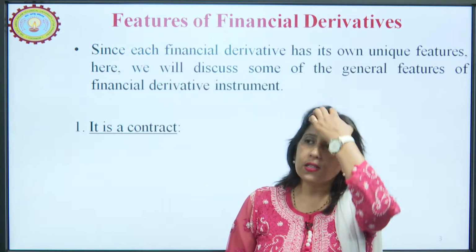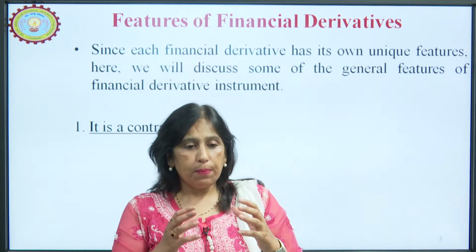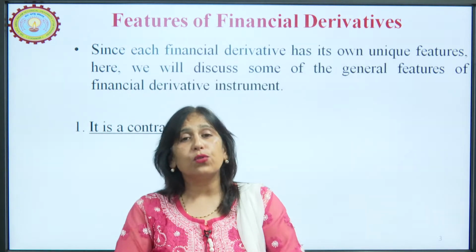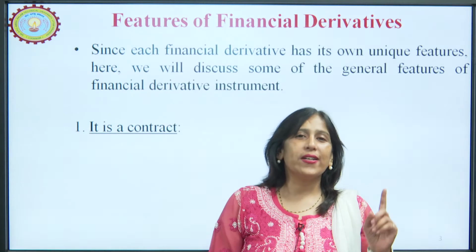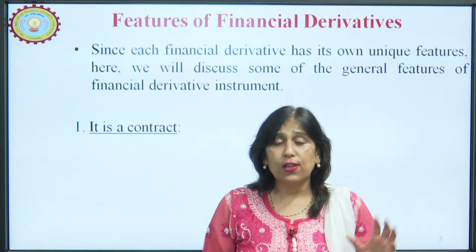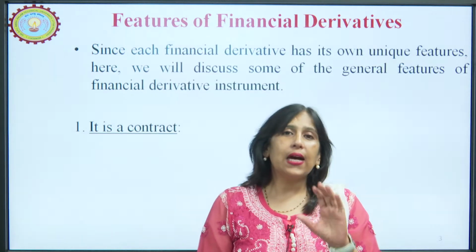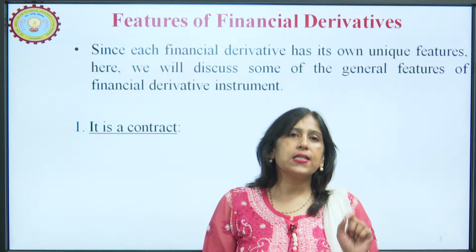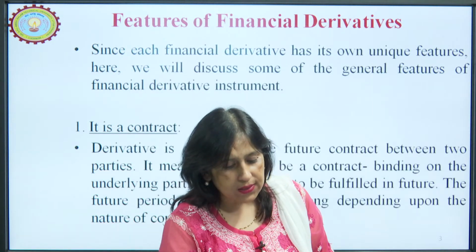When I say consideration, it means there should be some benefit which both parties anticipate from entering into this contract. And mind it, there should not be any coercion, fraud, or misinterpretation. So, like any other contract, a derivative is a financial contract between parties.